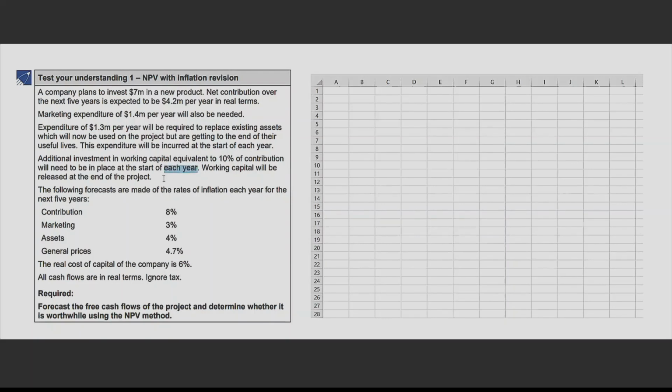Understand the meaning of this sentence. Working capital will be released. What happens is when you invest working capital, every year it keeps on coming back. Then you reinvest some amount. How? For example, you have to do some production now. So for that production, you need some money. That is your working capital requirement. Now production has happened. Now you will sell this production to someone by creating receivables.